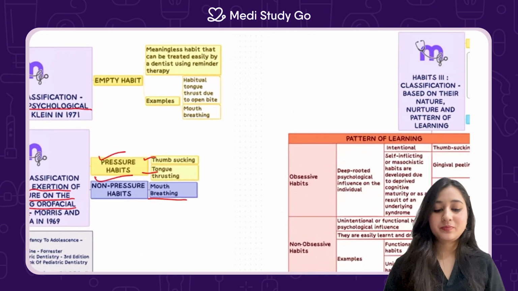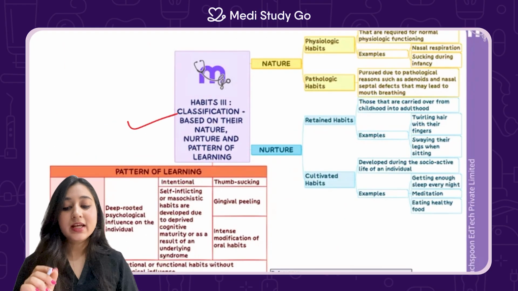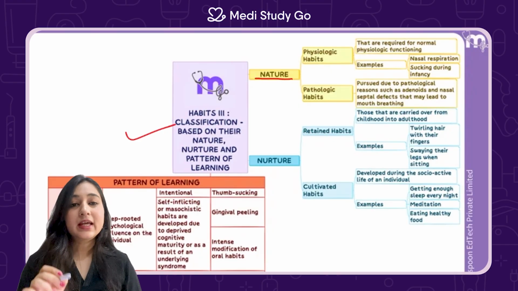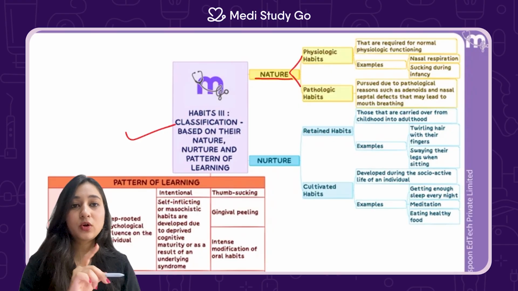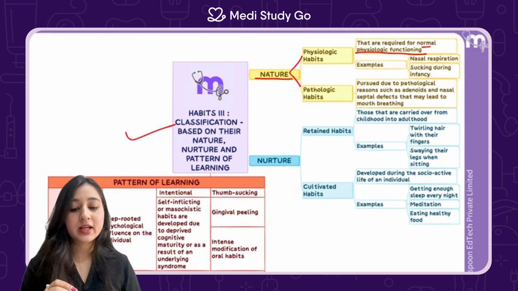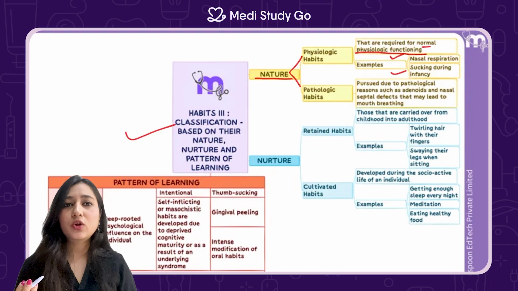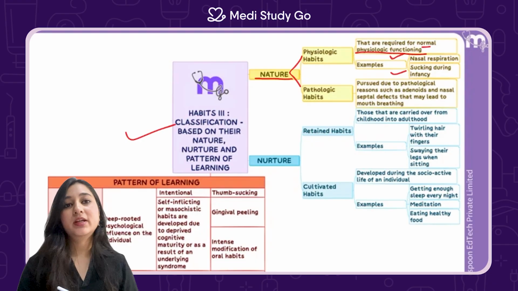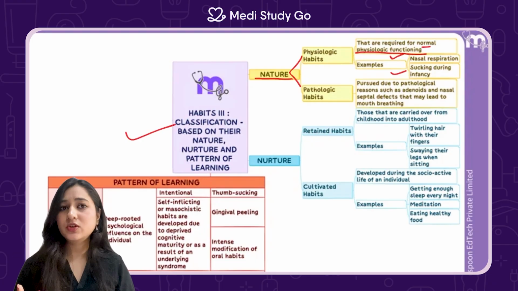Starting with the last classification, this is based on the nature, nurture, and the pattern of learning. Let's understand these terms, starting with nature. In nature, there are two types, physiological habits and pathologic habits. A physiologic habit is required for normal physiologic functioning, like nasal respiration and sucking during infancy. Both of these are physiologic functions. Nasal respiration will ensure proper breathing, and sucking during infancy is again an important habit. It's a physiologic habit that helps in drawing milk during breastfeeding.